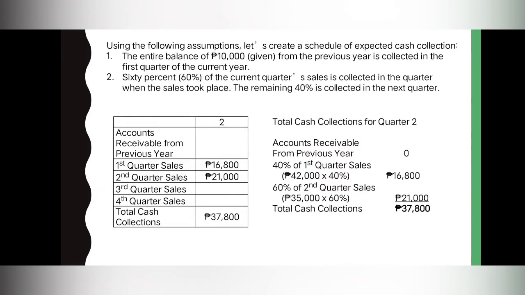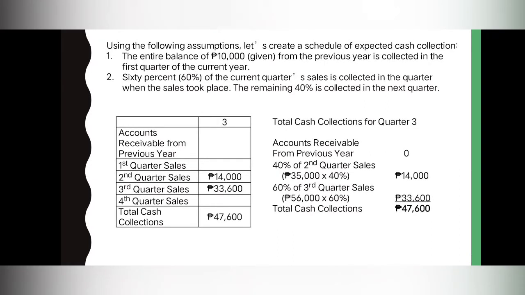Itong 21,000 naman is the 60% of the second quarter sales. This 35,000 pesos, galing din to sa sales budget. Ito yung total sales for the second quarter. Zero na for the accounts receivable kasi sa first quarter lang naman natin siya nakolekta. Then we will just add the two amounts and we get 37,800 pesos as total cash collections for the second quarter. For the third quarter, same process pa rin.